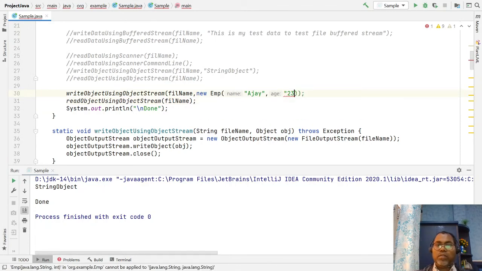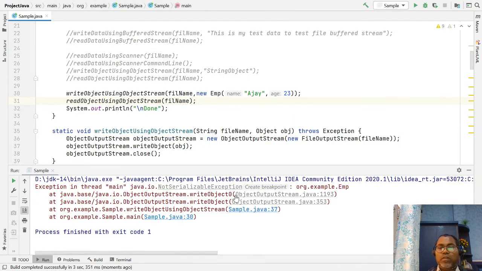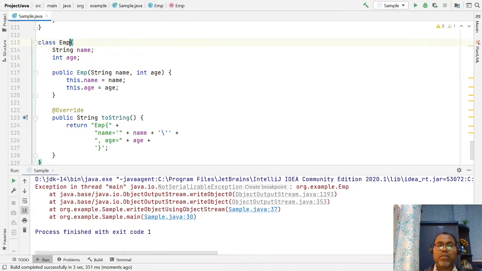I can print it. So here you are writing the object completely into the file and reading the object from the file. But our code throws an exception, cannot serialize. The reason is that our Employee class does not implement the marker interface Serializable.